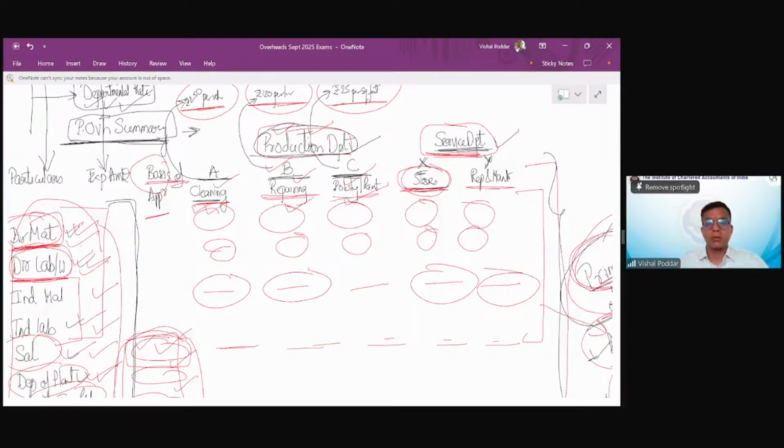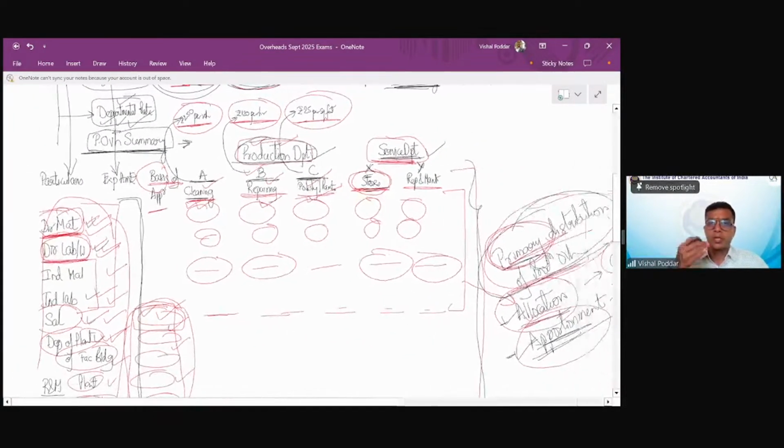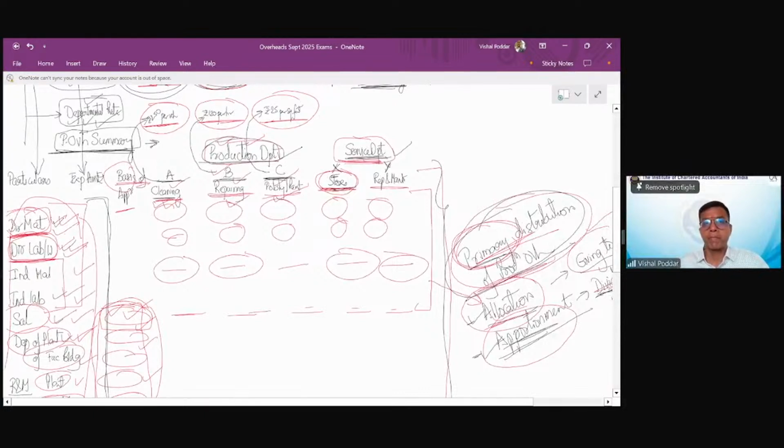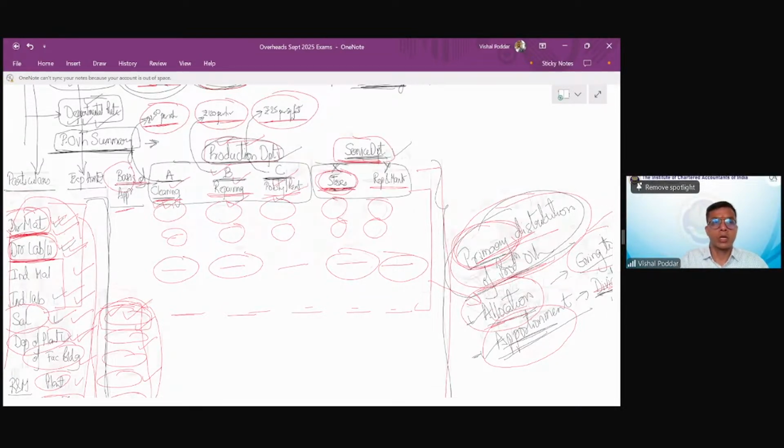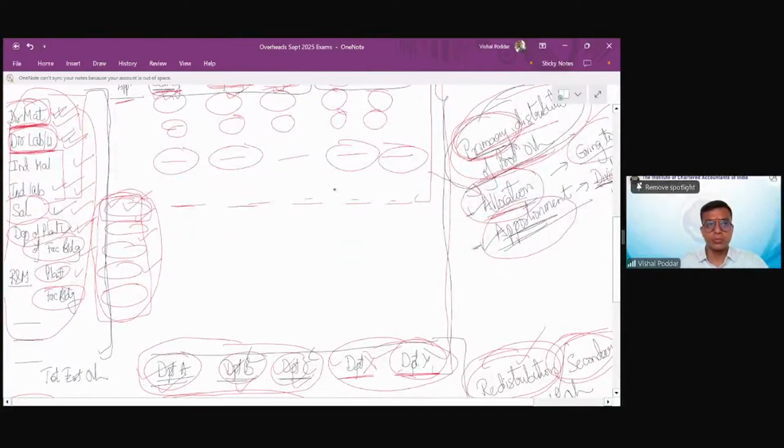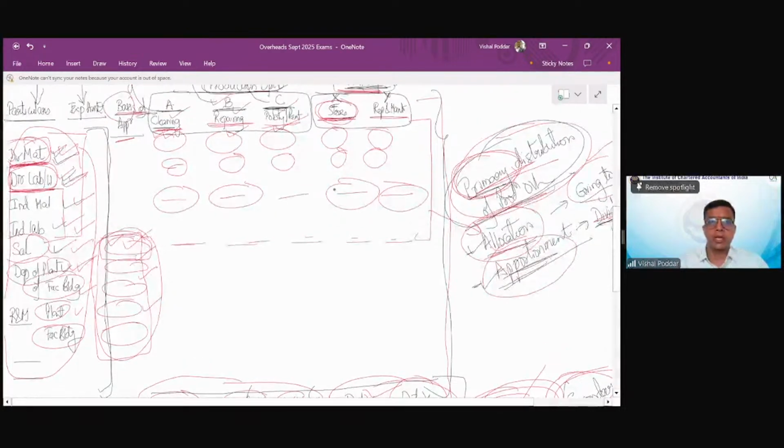This production overhead summary is prepared, or you can say solving is done, in this format: particulars, amount of expense, basis of apportionment, then production related departments, service related departments. In this, whatever are your expenses, which we found out in our first working, that is the overheads register, the same expenses I will take over here.